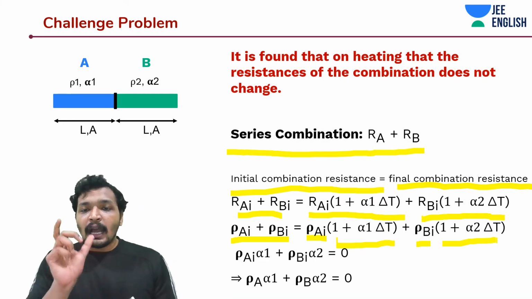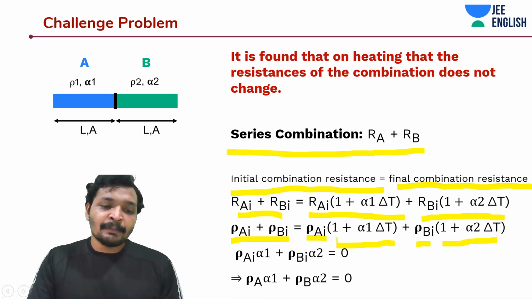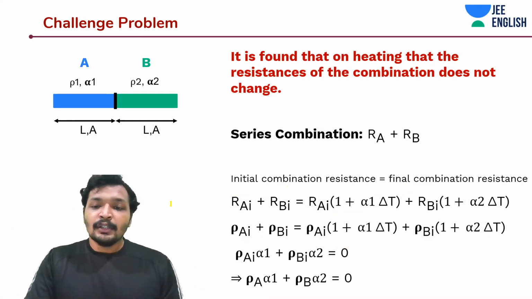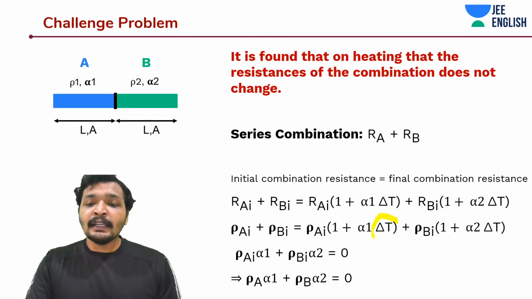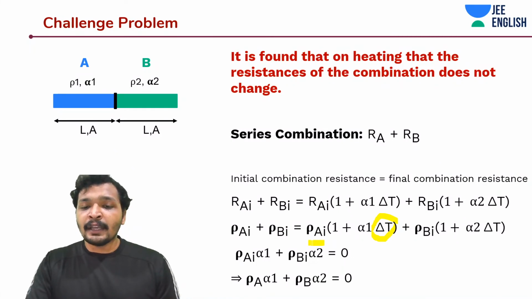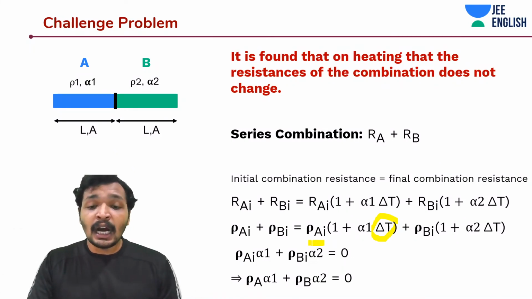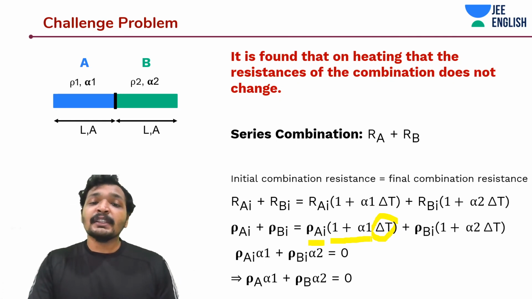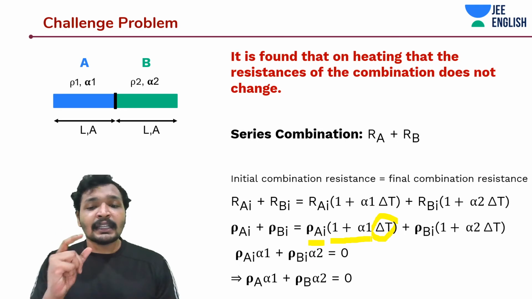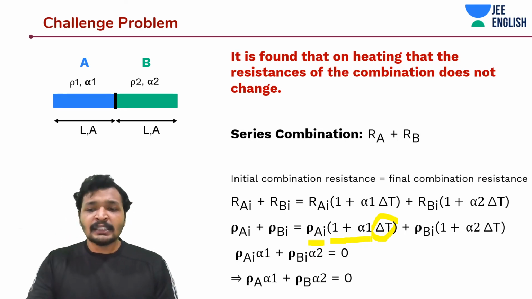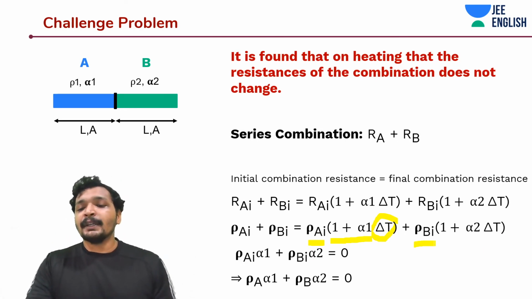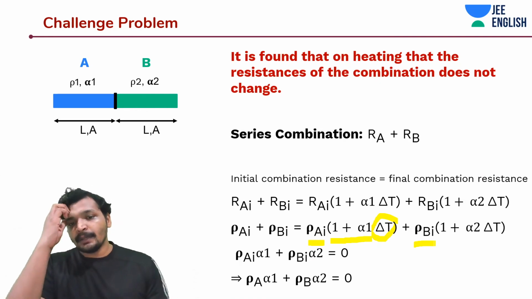How did I write it? I'm assuming there was a delta T increase in temperature. So the final resistance would be the initial resistance or resistivity, rho Ai or Rai, multiplied by 1 plus alpha delta T, which gives the final value after the delta T increase in temperature. The same goes for rho Bi or Rbi.